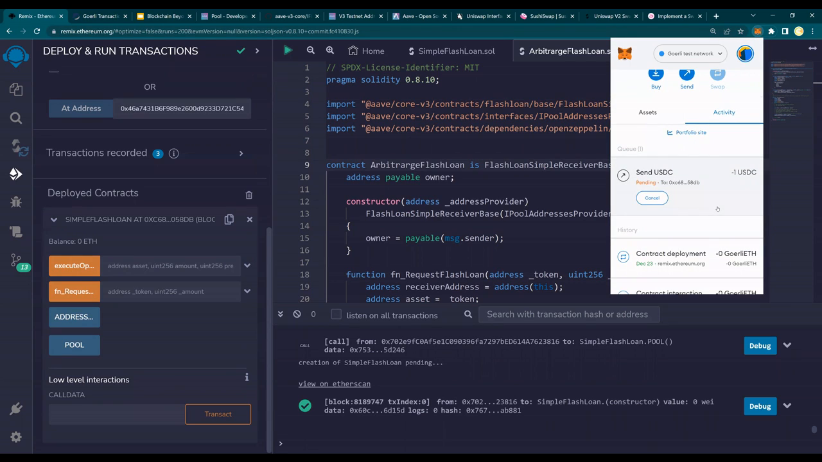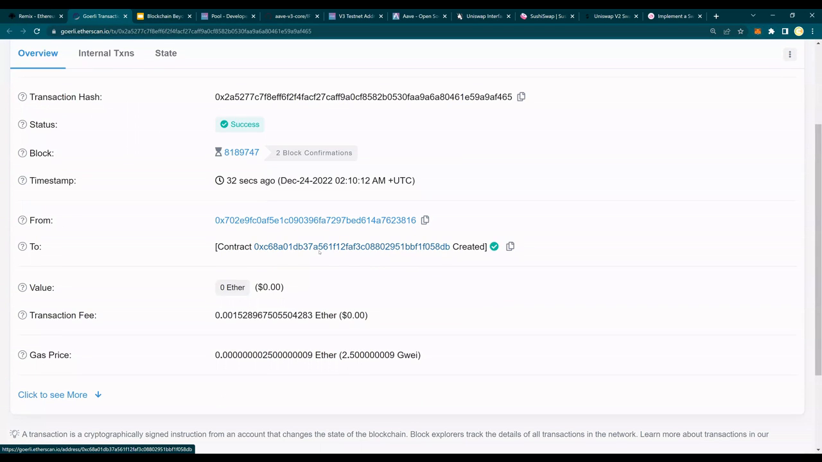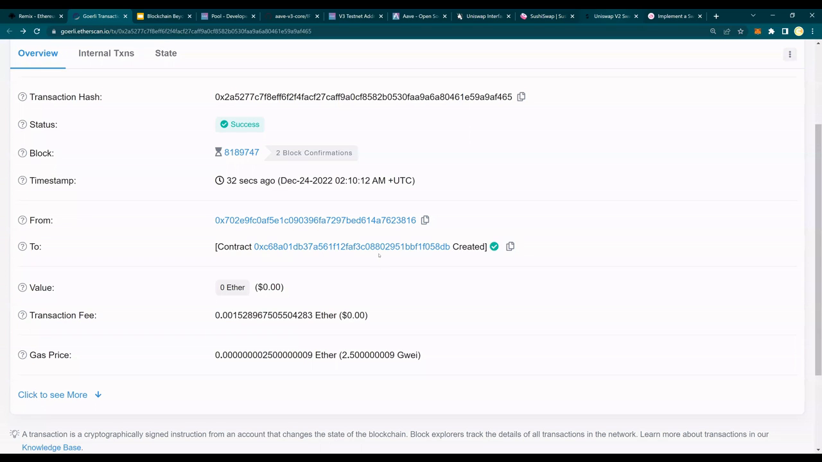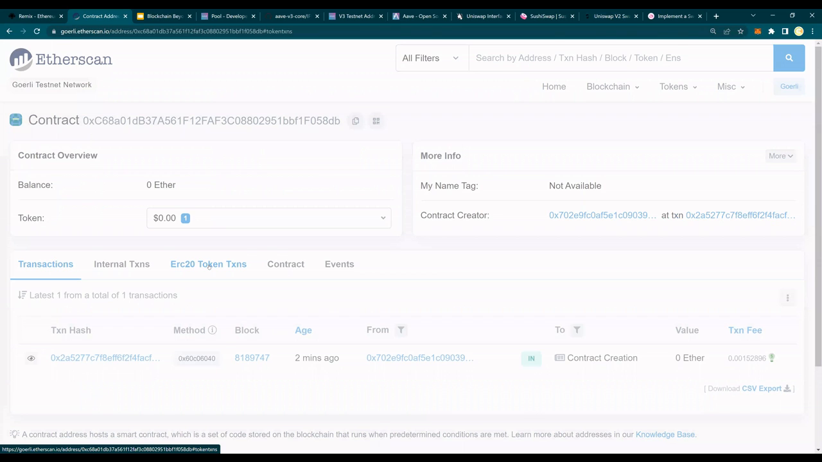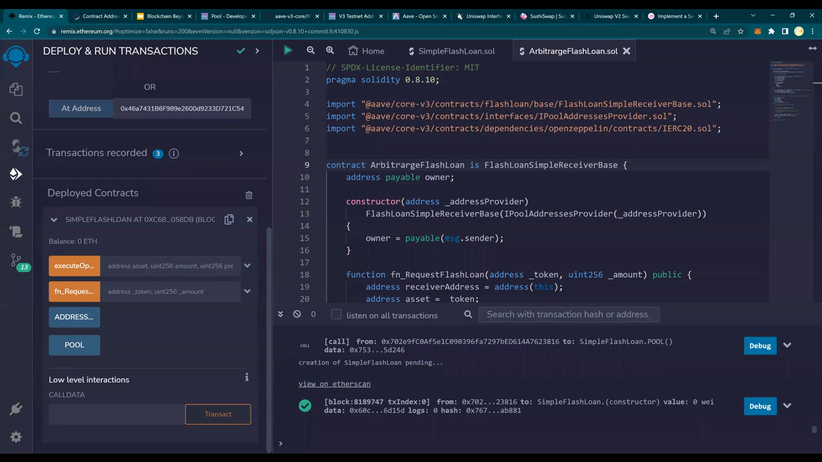So once it is done, I'm going to do the same validation. I go to the contract here. Let me make sure that this is sent. It's taking a little bit of time. It's good to pause the video here. Appears that it is done. So I click on the contract, go to ERC20 tokens, and you would see that this contract has 1 USDC.